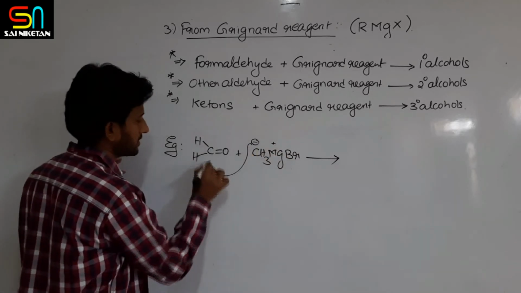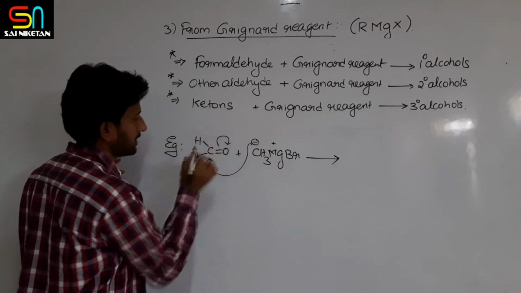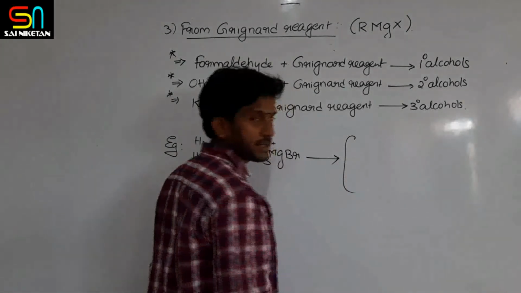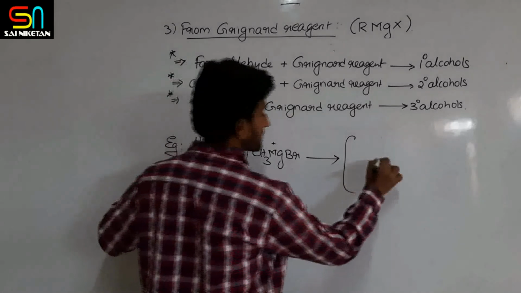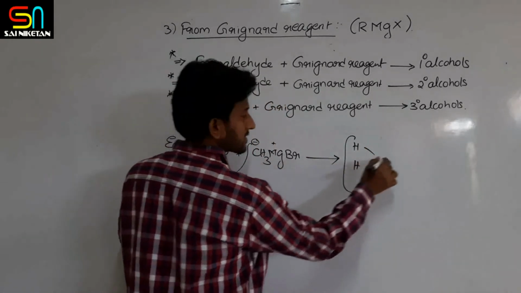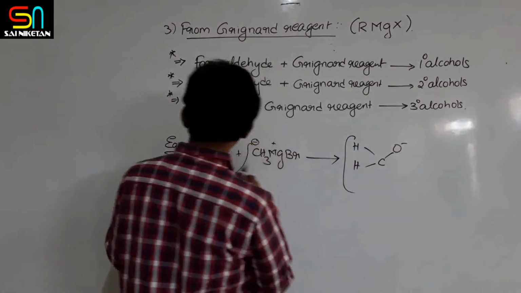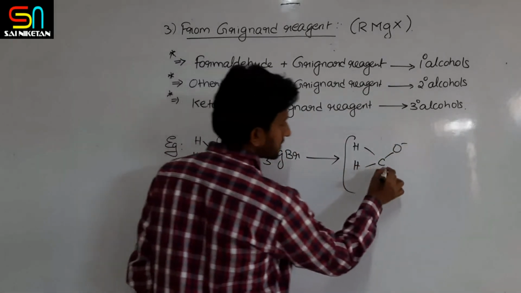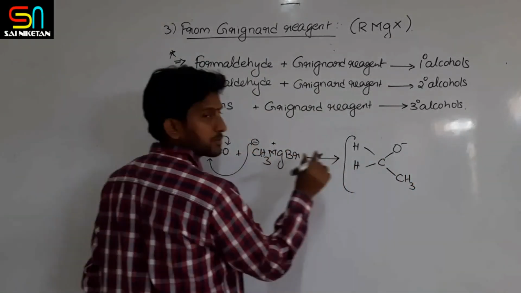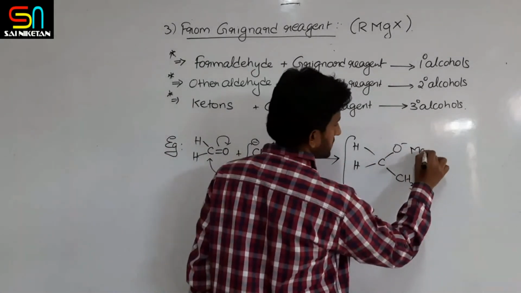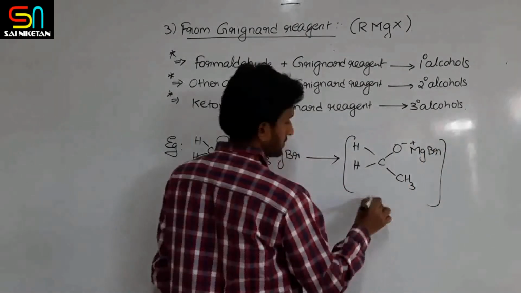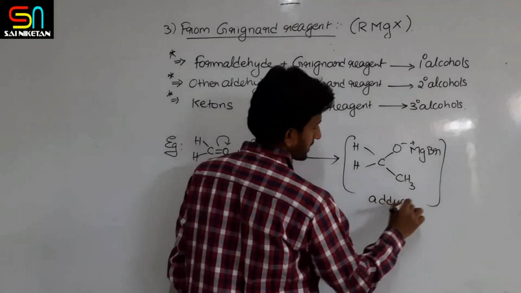So here it is attacking on this electrophilic center. So first you will get the adduct, right? I am writing this carbon as it is with 2 hydrogens. This is O minus now, and CH3 attacked here. Then Mg, as it is, we are writing MgBr, with positive charge, let us say. So this is the adduct obtained.